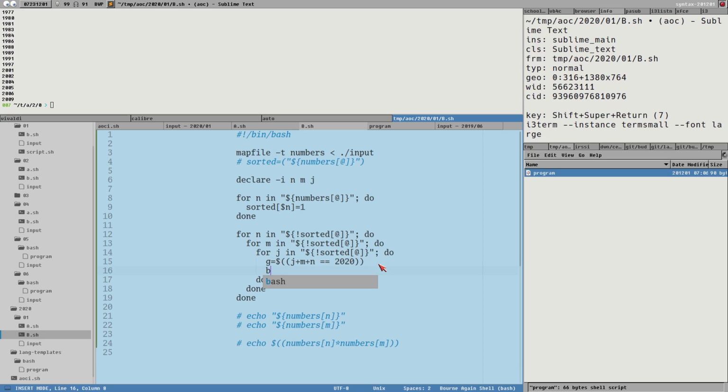Breakout is equal to J plus M plus N is larger than 2020.